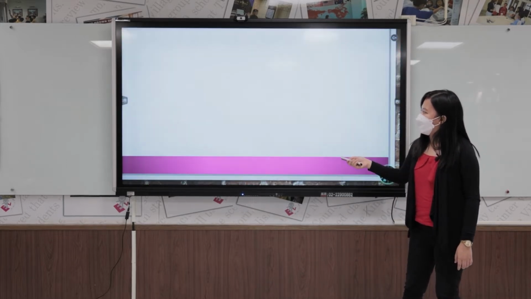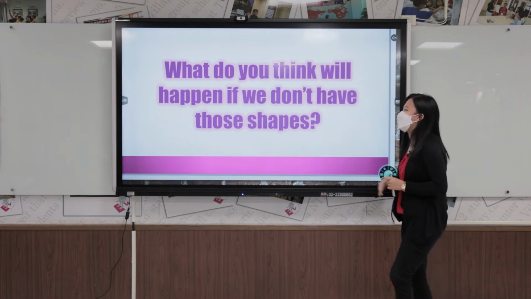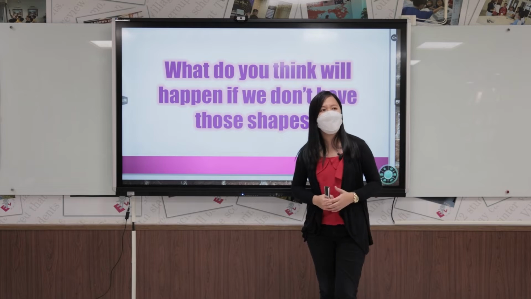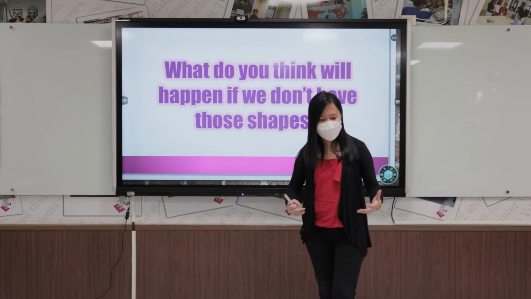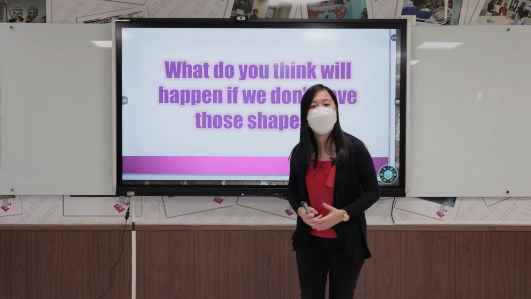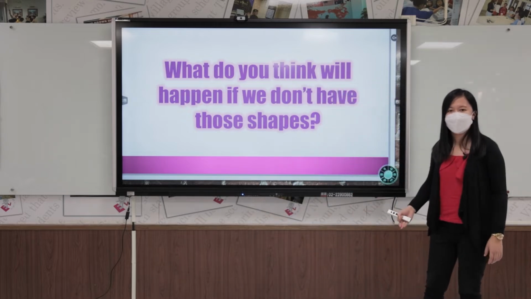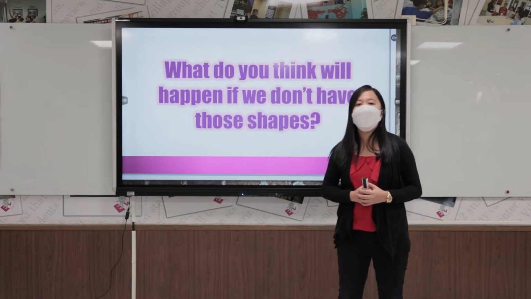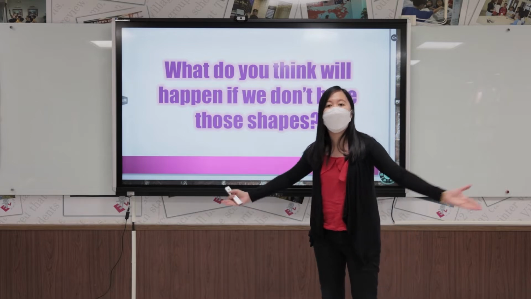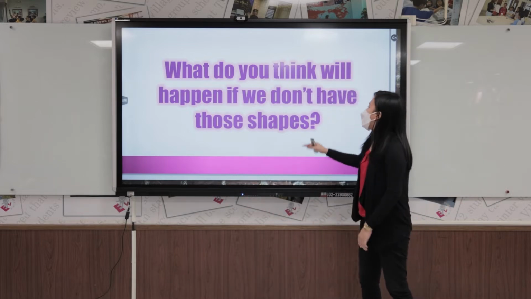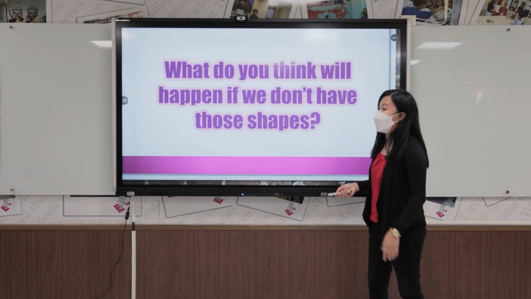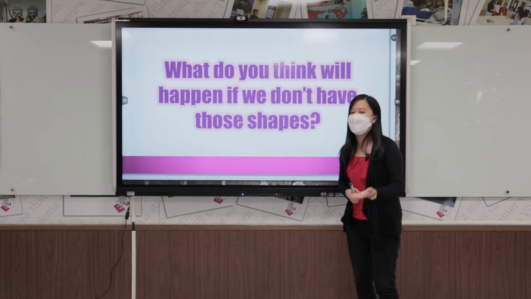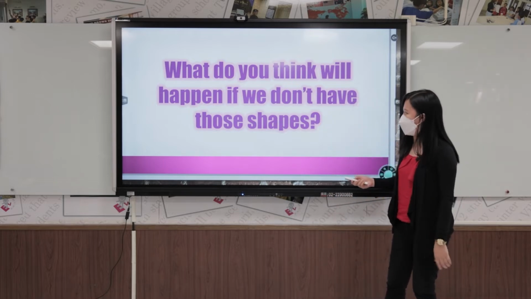Next. What do you think will happen if we don't have those shapes? What would our environment look like if we don't have those shapes that I've shown you? That's a good idea. I really can't imagine a world or our environment without those different shapes. Can you imagine a world without shapes?